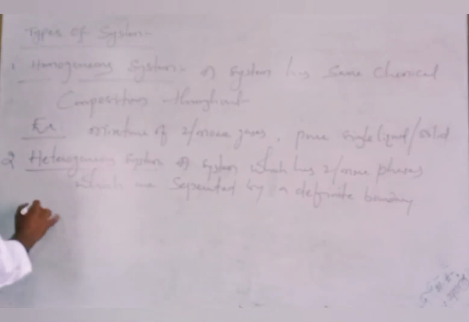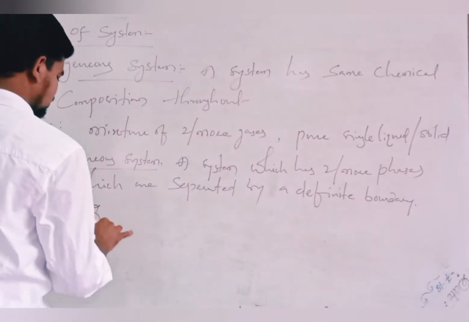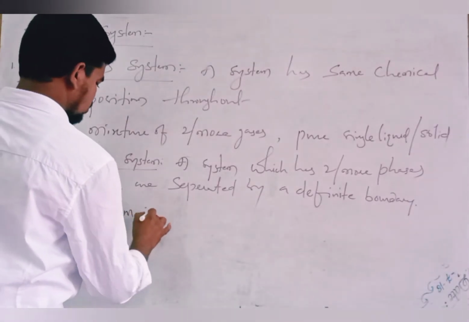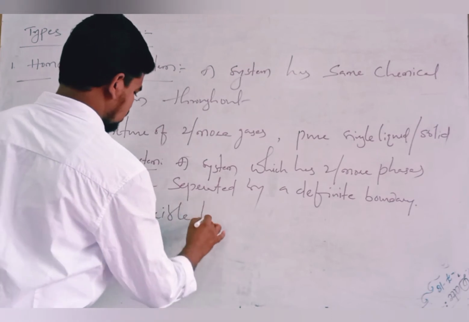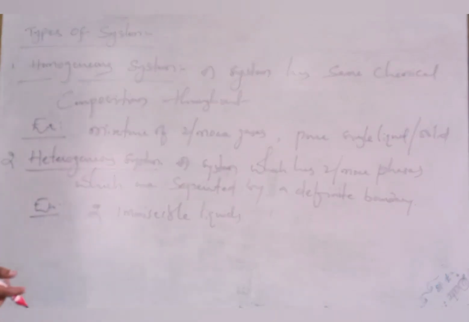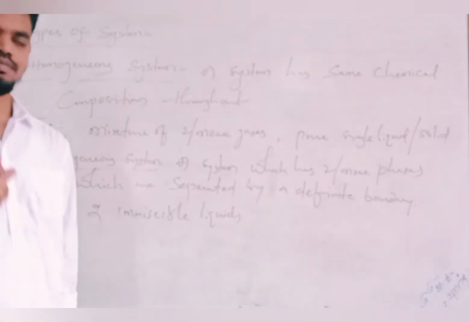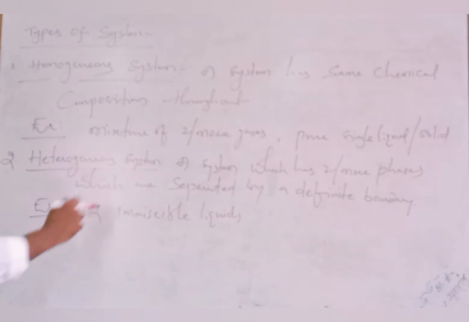For example, two immiscible liquids. For example, oil and water. So oil and water get separated by a definite boundary. So such a system is called a heterogeneous system, right?